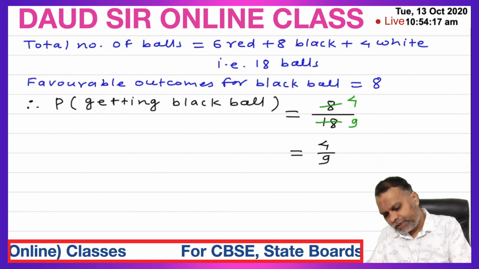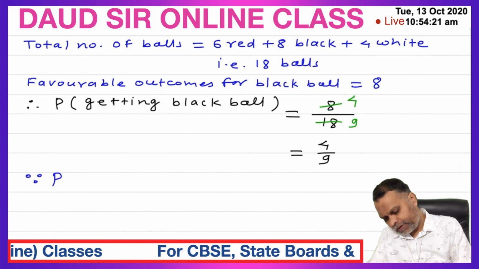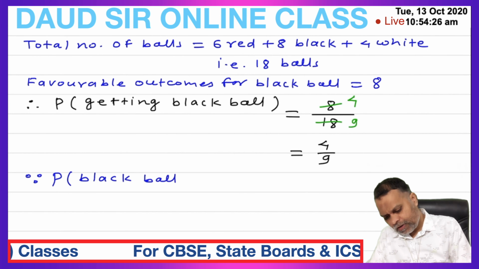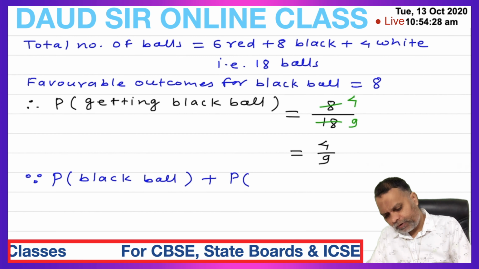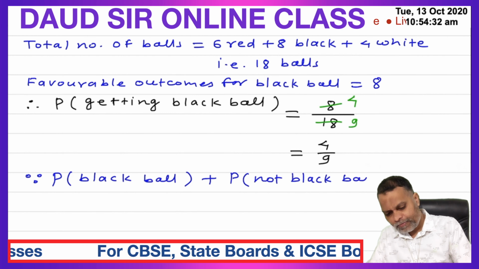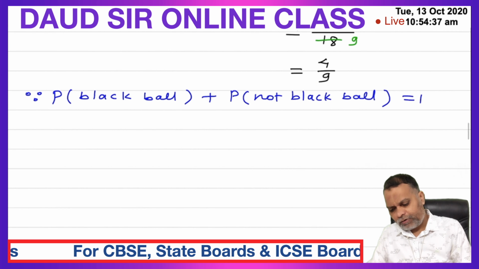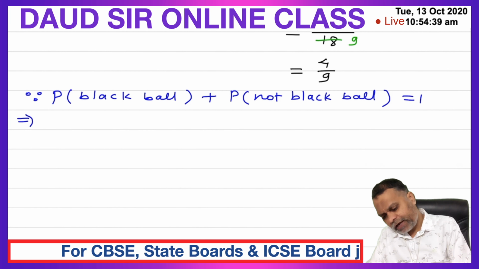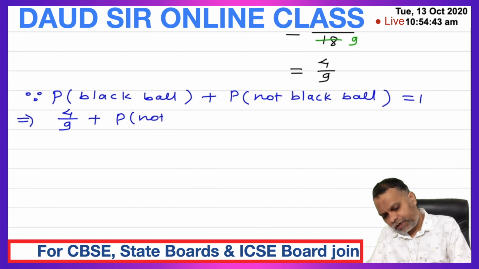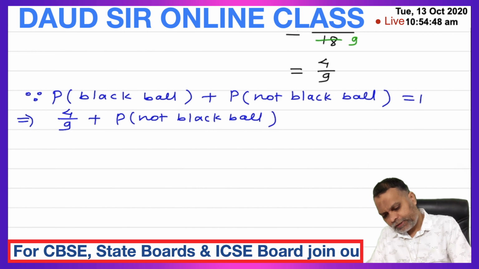So since probability of black ball plus probability of not black ball is equal to 1. Put the value. Probability of black ball we calculated 4 upon 9 plus probability of not black ball is equal to 1.